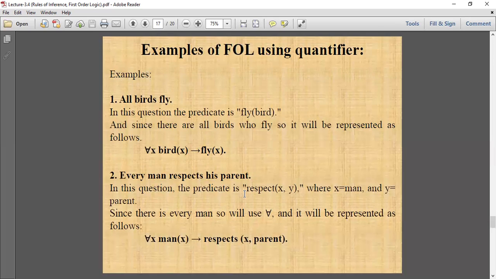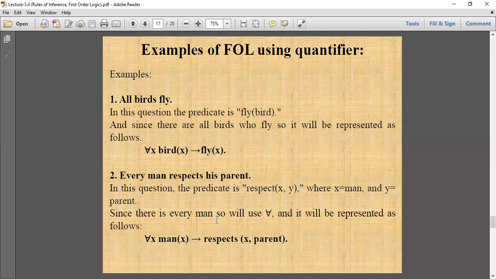फॉर एग्जाम्पल, all words fly, तो इसको हम लॉजिक फॉर्म में कैसे रिप्रेजेंट कर सकते हैं? Fly, ब्रैकेट word ब्रैकेट क्लोज. Since there are all words who fly, it will be represented as follows: for all x, word x implication fly x. Next example, every man respects his parent.